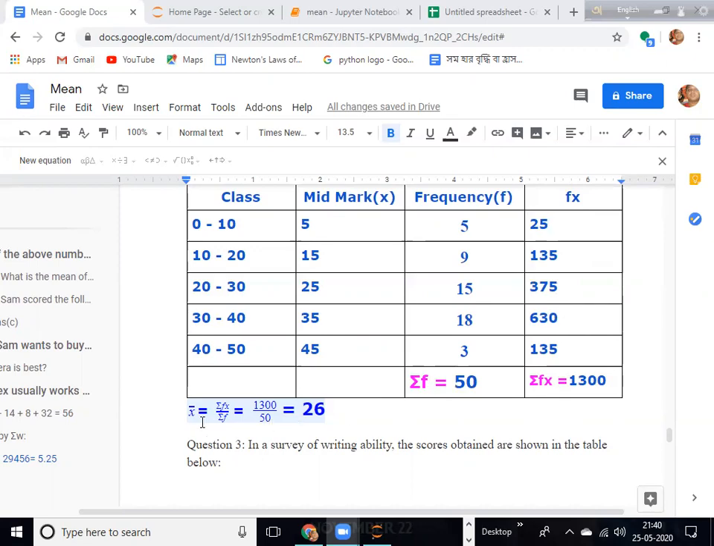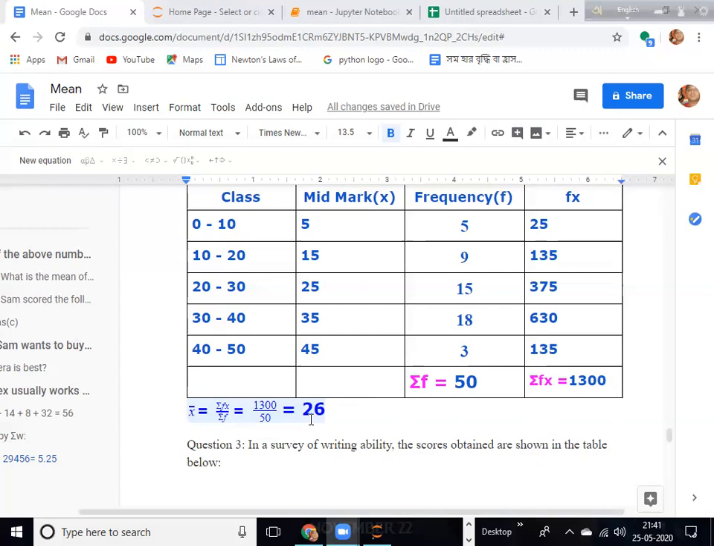So what is the value of the mean? The mean will be sigma fx by sigma f, 1300 by 50, the 0s cancel out, 130 by 5 is 26. So this is one method by which we can easily find the mean.